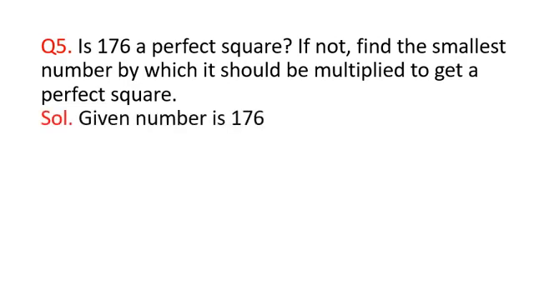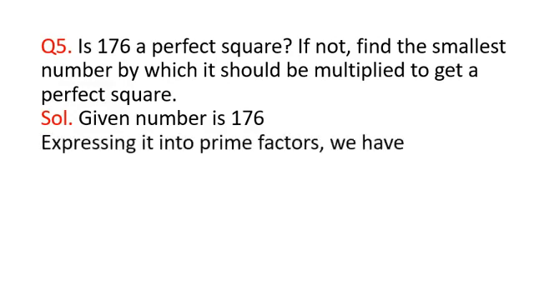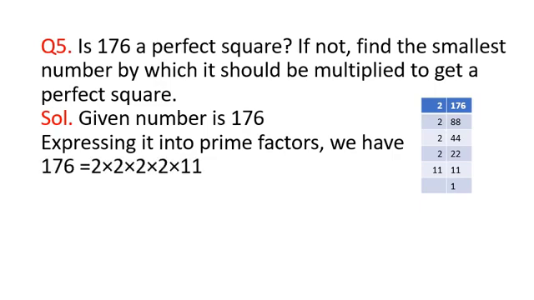Given number is 176. Expressing it into prime factors, these are the prime factors of 176, and 176 will be written like this: 2 into 2 into 2 into 2 into 11.